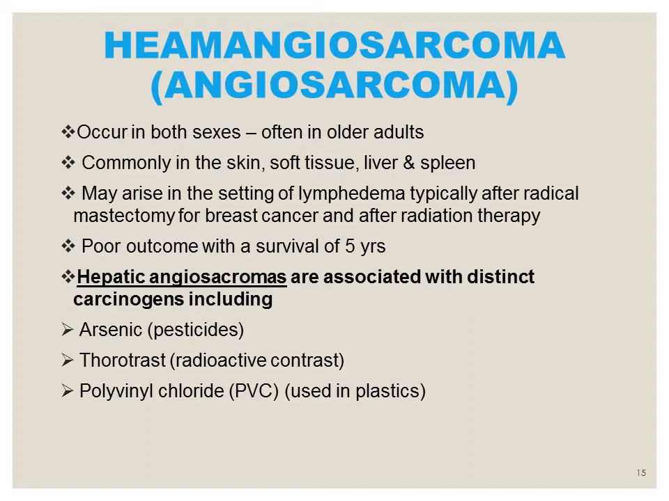And it can also occur in the liver, and in the liver it has the most common association with certain chemical carcinogens including arsenic, and the pesticides that contain arsenic, then Thorotrast, that is a radioactive contrast, and the polyvinyl chloride that is used in plastics.